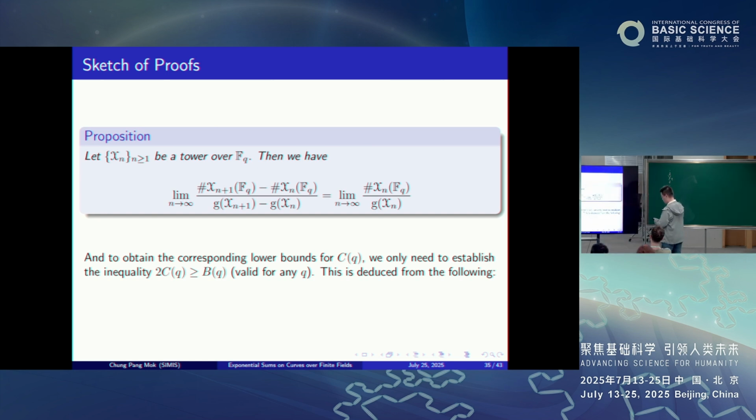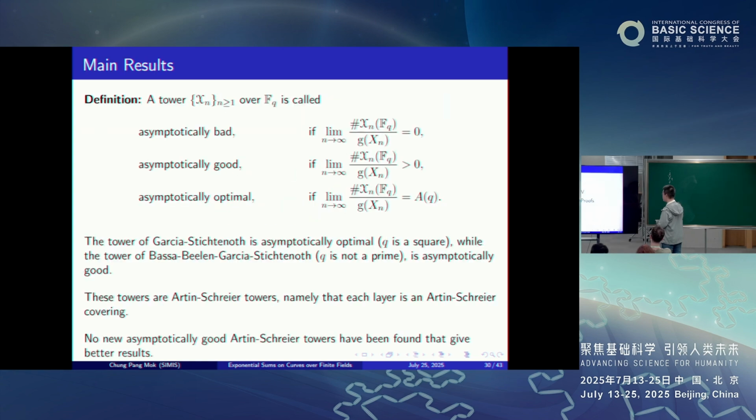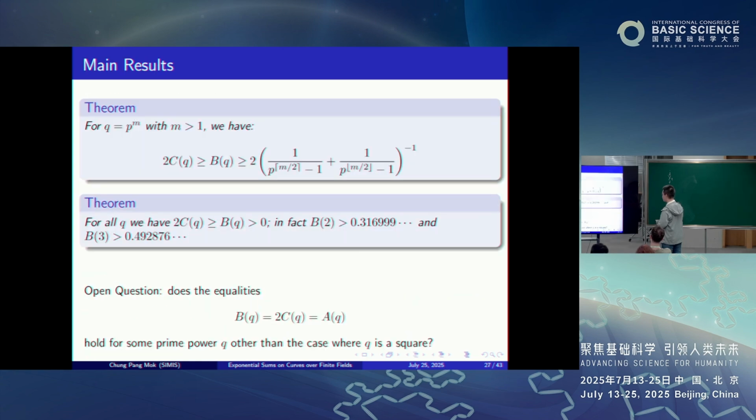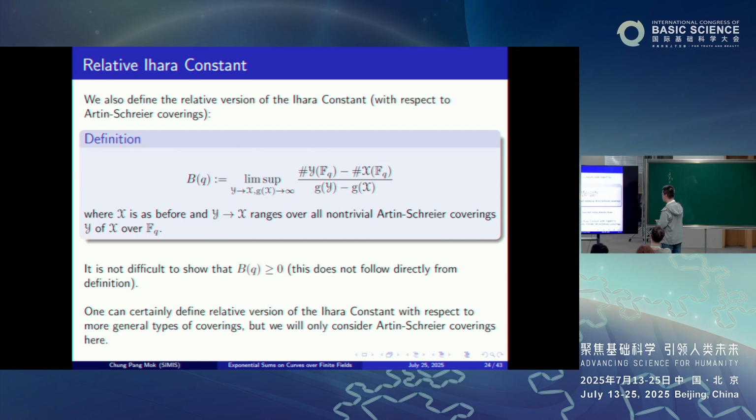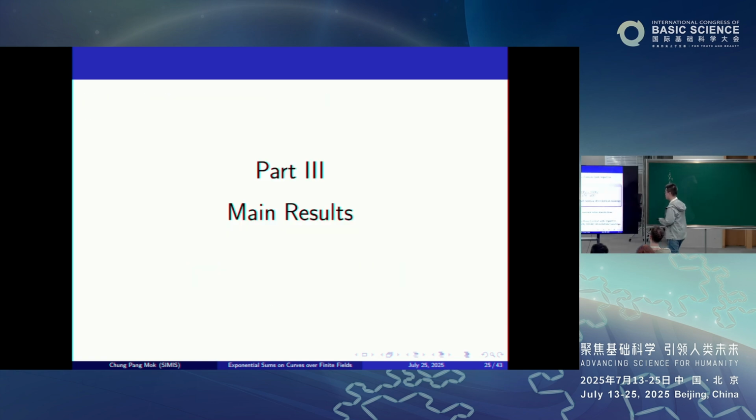Remember when we defined the relative Ihara constant, this is a lim sup of such quantities, and here we simply take the pair y and x to be the successive layers of such a tower.